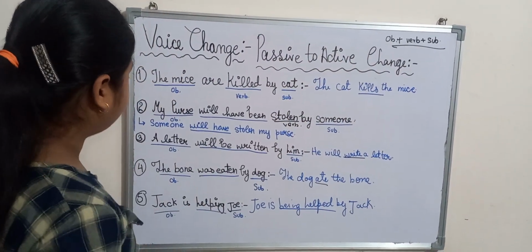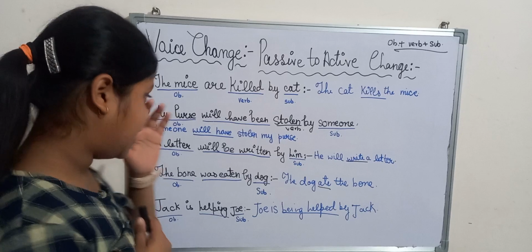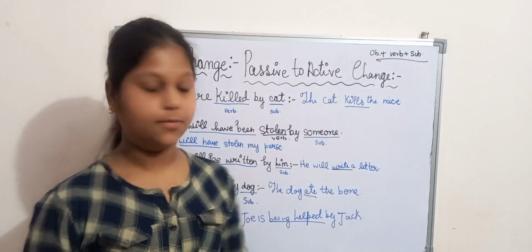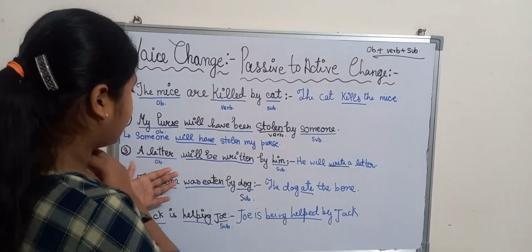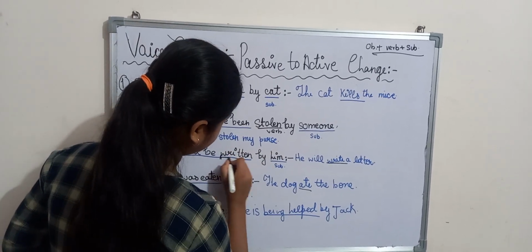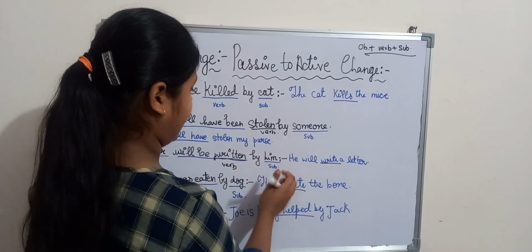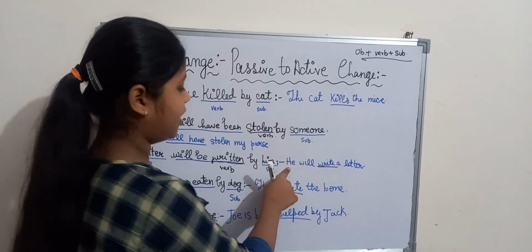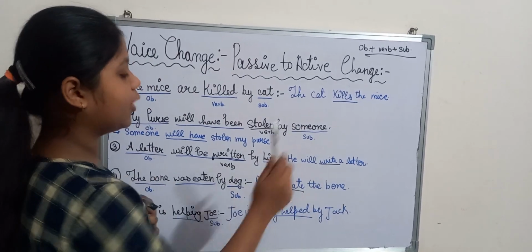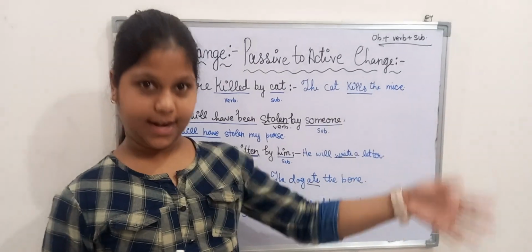Now another example. A letter will be written by him. A letter means like you are about to write something. In this sentence, he is about to write the letter. A letter is the object, will be written by him. Him is the subject and written is the verb. Now in active, him will change into he and will be the subject. He will write a letter. Written will be converted into write. A letter will come as it is.